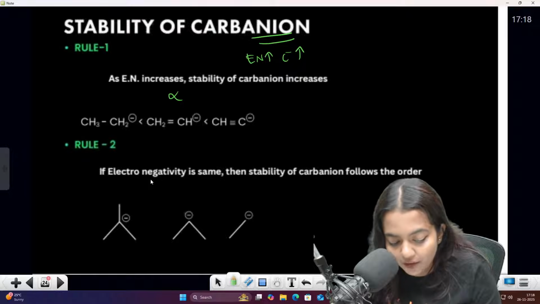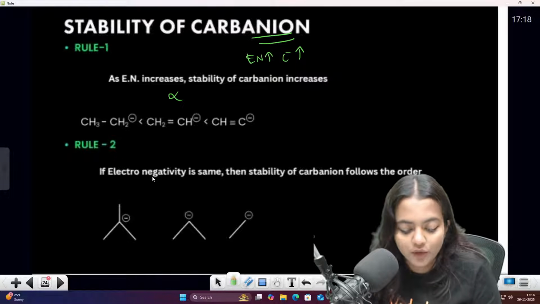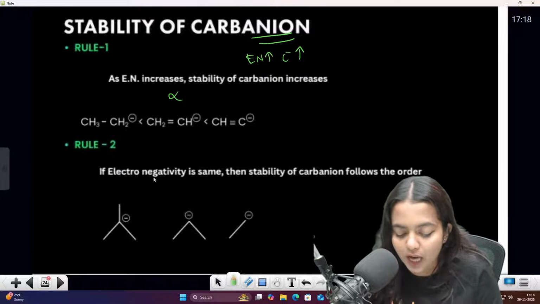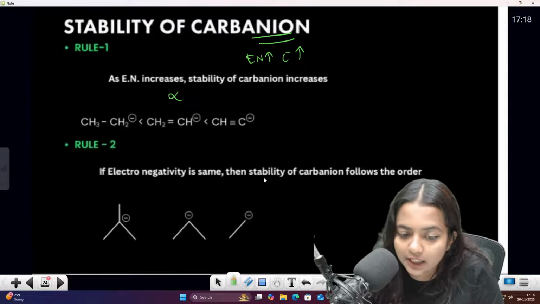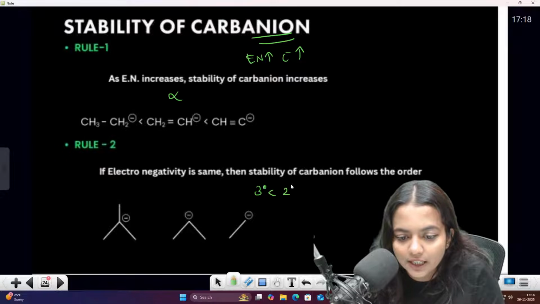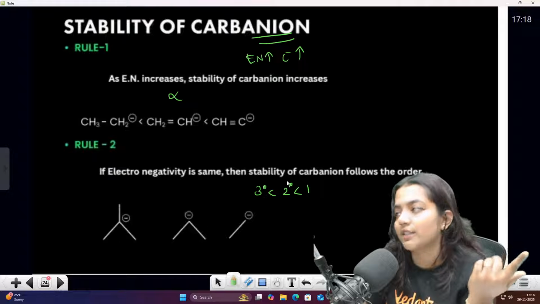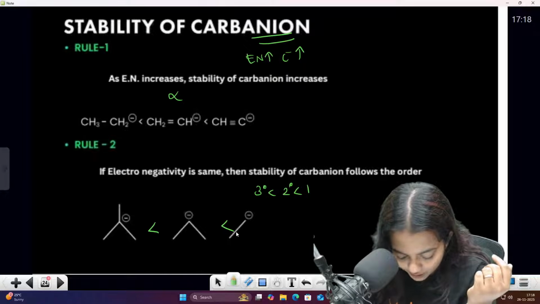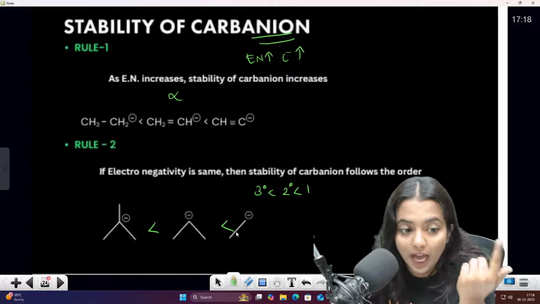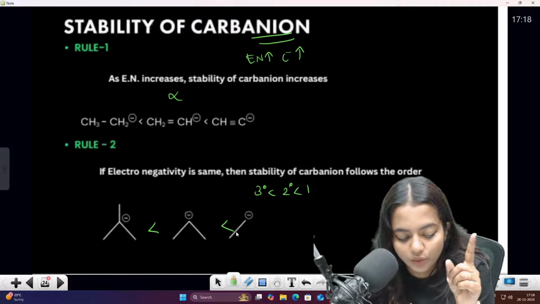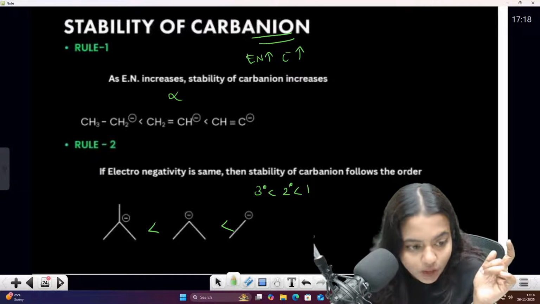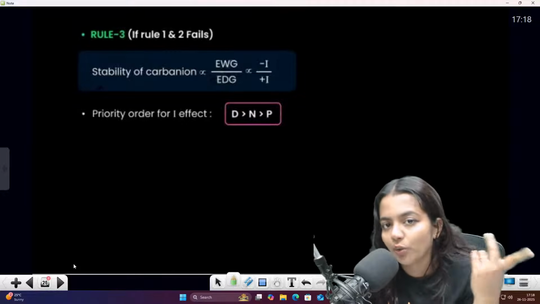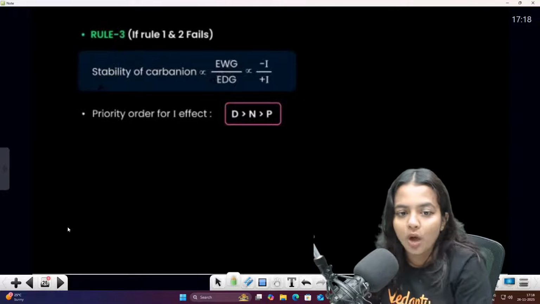See, they will have rule 2. First of all, we said electronegativity. The rule for carbanions is that tertiary is lesser than secondary is lesser than the primary. So this will be the rule. Clear? For the carbanion I'm telling you, children. So this is rule 1, this is rule 2. Now rule 3, as I tell you, if rules 1 and 2 fail, you have to go for this one.